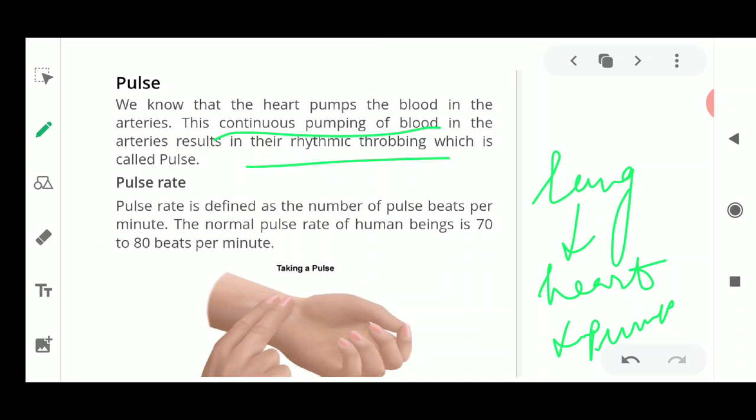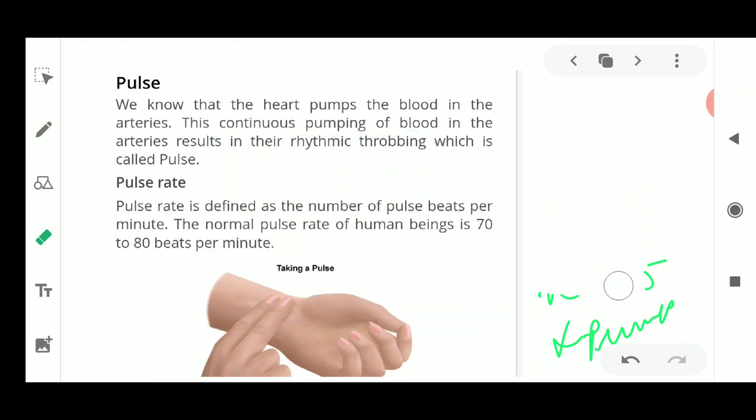So what you will do, you will just take the help of the members of your family, and you can measure the pulse rate of each of your family members. Now how are you going to measure this pulse rate? I'll just tell you. You just look into a clock or a watch and see it for 1 minute, and hold the hand in this manner as this person is holding the hand.